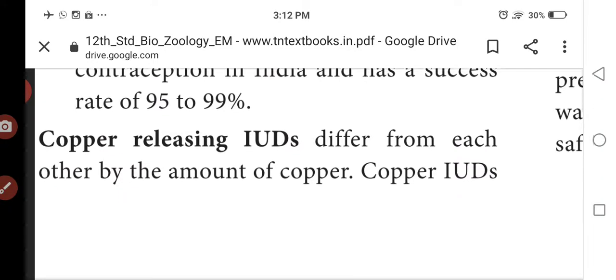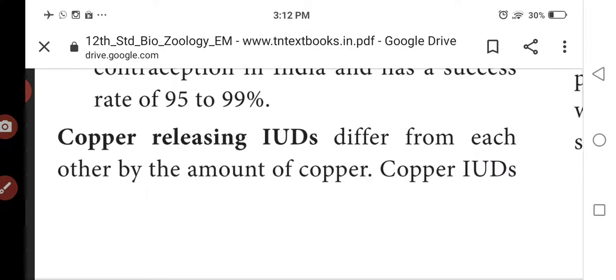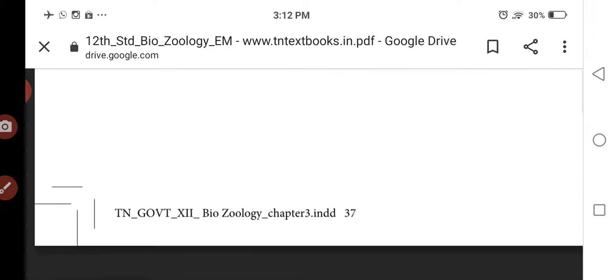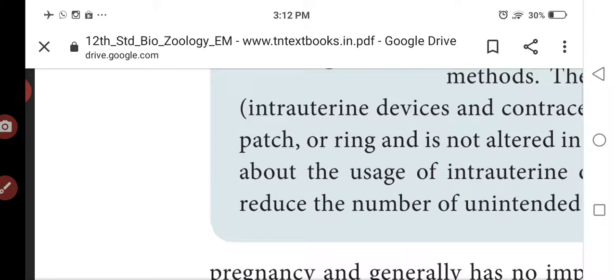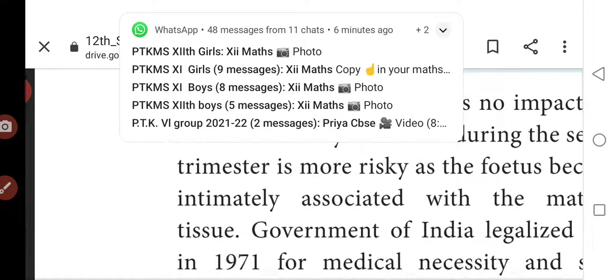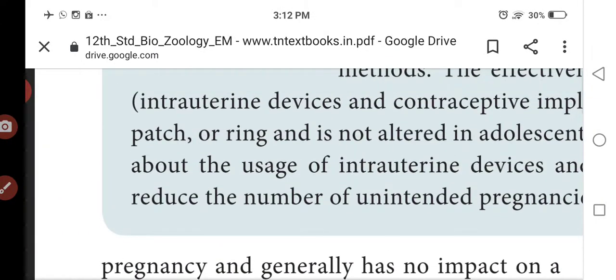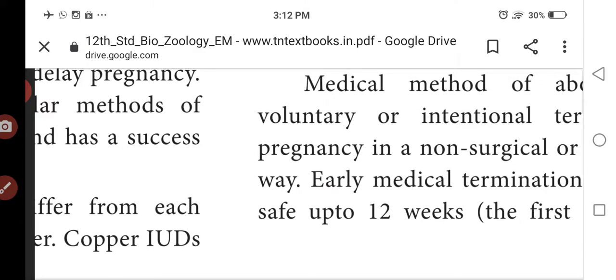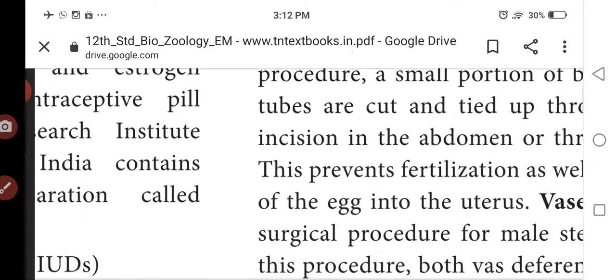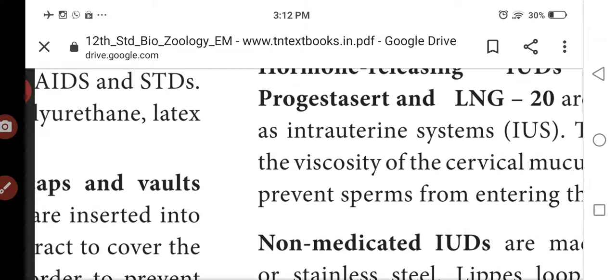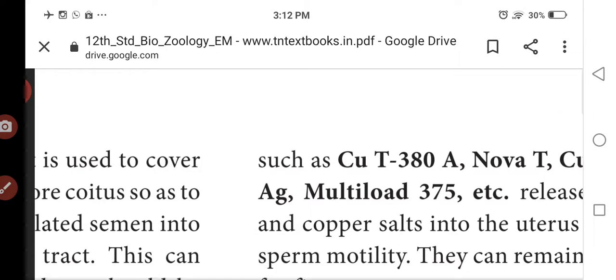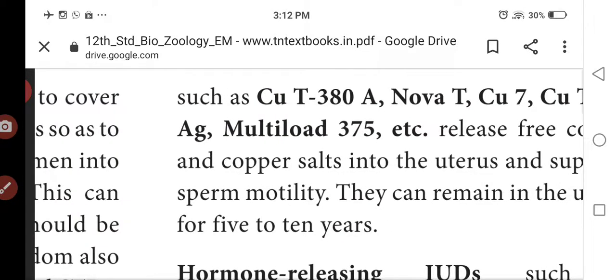Next one, copper releasing IUDs differ from each other in the amount of copper, such as CuT 380A and Nova T, which are the types of copper IUDs.